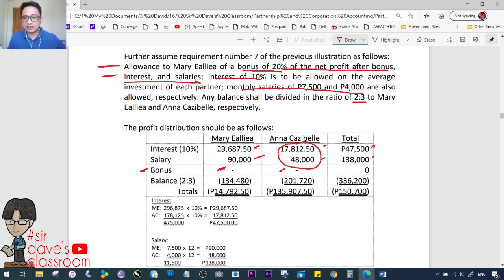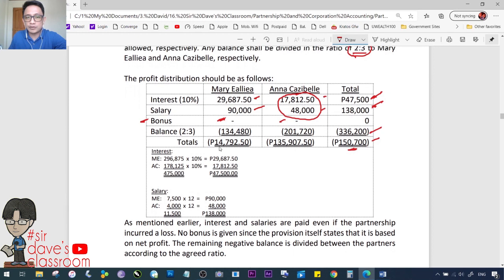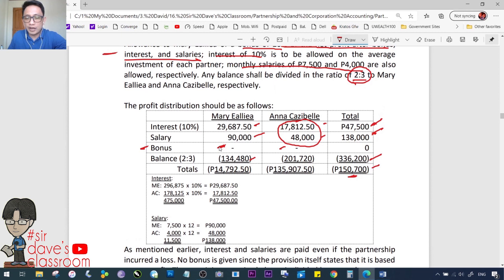47,500, 138,000, nailagay mo na. 150,700 dito. So, negative minus itong dalawang positive, mas lalong lalala yung negative. In spite of that fact, kailangan paghatian pa rin using 2:3. So, this one will be our computation, 134,480 for 2/5 ng 336,200 and 3/5 ng 336,200 for the second partner. So, therefore, ito yung ating magiging balance, negative of course, for both partners.